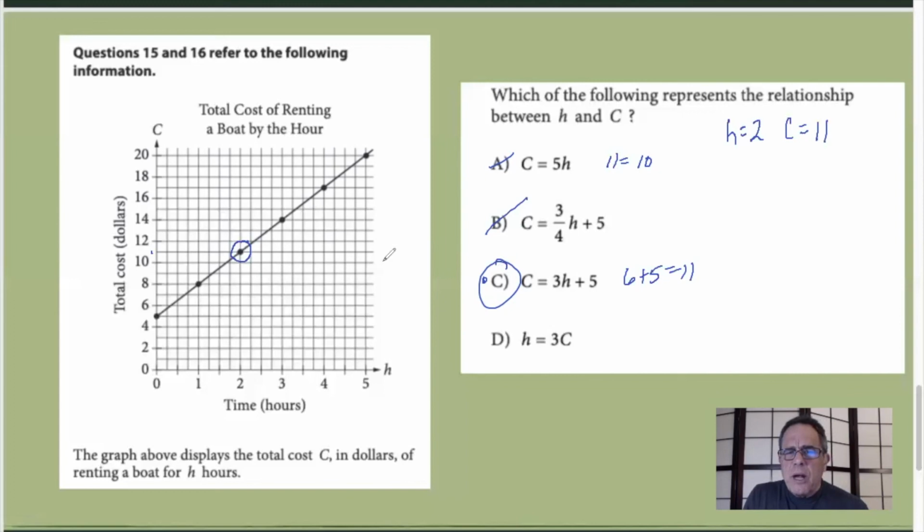You'll see much more complicated equations attached to much more complicated graphs. Some of them even are scatter plots, but we solve them exactly the same way. Take a number from the graph, bring that number over, see which of these tells the story about your point. Really simple. For now, that's plugging in. I'm going to give you lots more work to do in your resource guide.